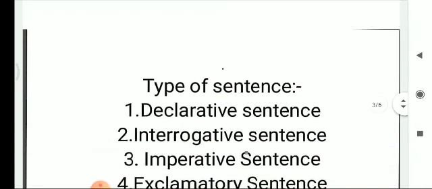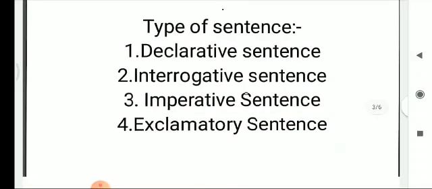What are the types of sentence? The types of sentence are declarative sentence. Declarative sentences are statements which give us some kind of information. What is an interrogative sentence? An interrogative sentence is a sentence which is used to ask a question and it always ends with a question mark. Next comes the imperative sentence.